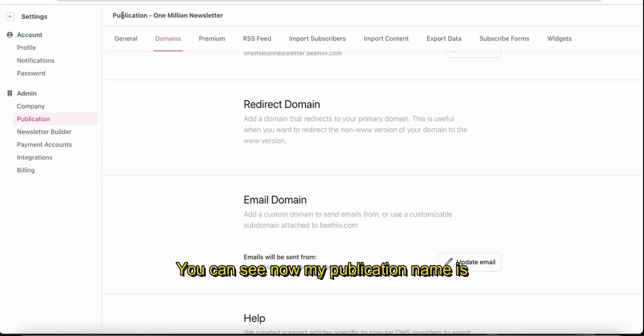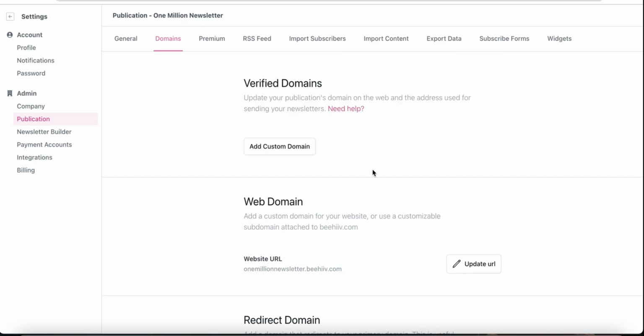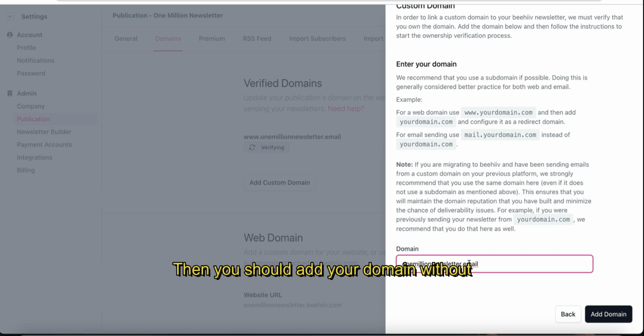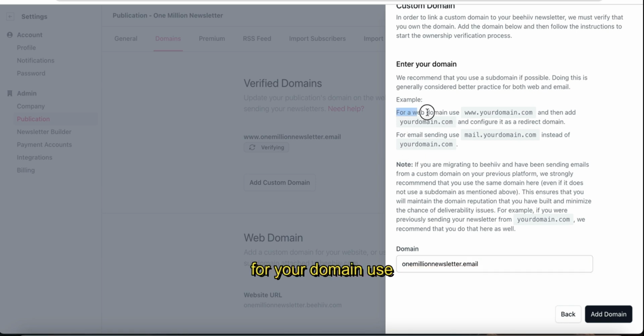You can see now my publication name is 1 million newsletter. Click on domain. Then you can add your custom domain. Then you should add your domain without www. Like this, you can see for your domain, you use www.domainname.com. Then you should also add your domainname.com without www, and you can configure it as a redirect domain. I will show you that.